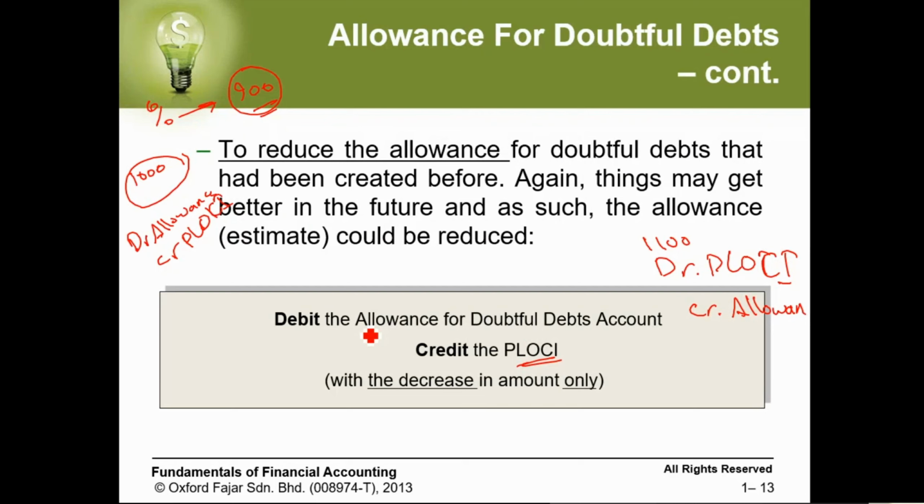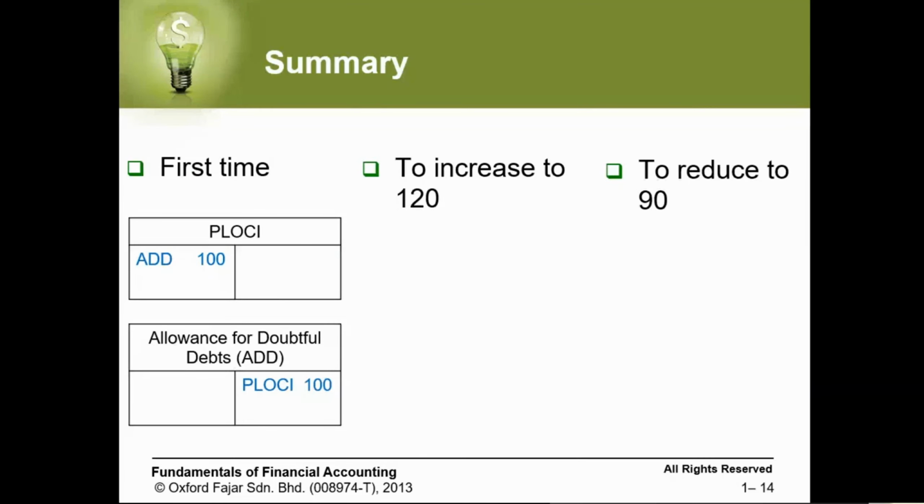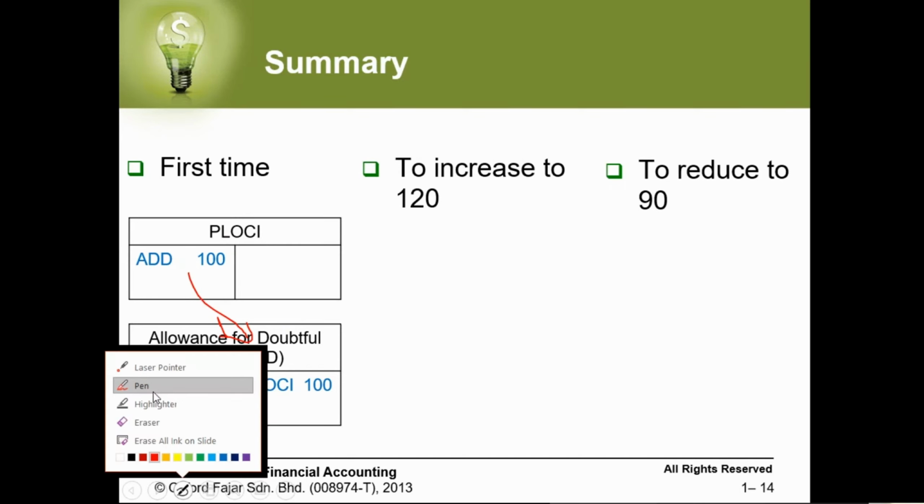So this is how we can record the allowance for doubtful debt, and where it should be located. Okay. As a summary of what we were saying, the first time you want to create the allowance for doubtful debt, you put the debit in profit and loss and other comprehensive income. The credit is the allowance, and it will show like this when you post the transaction in the ledger.